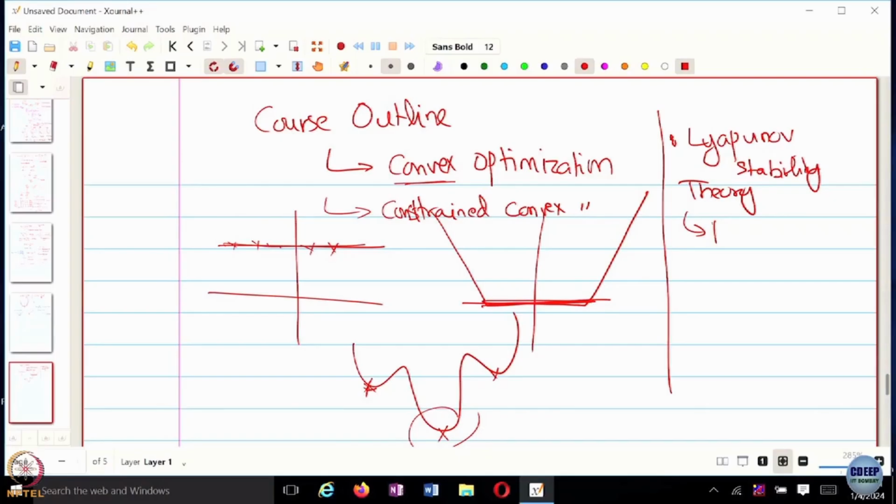We are going to largely look at something called fixed time stability theory. It also happens to be one of the areas that I work in. Here you can guarantee that no matter where you start, you are guaranteed to converge to the optimal solution in a fixed amount of time. So that is initialization independent guarantees on how quickly you can converge to the optimal solution.